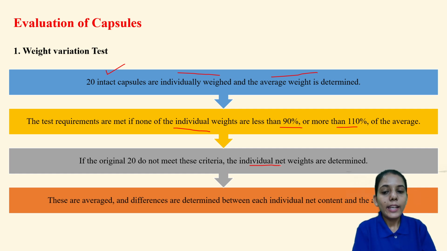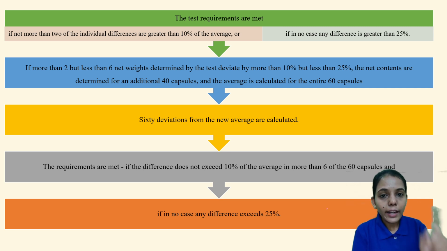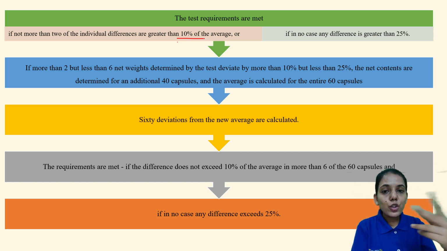Then again these are averaged, and the difference is determined between the individual weight and the average weight. The conditions are met if not more than two of the individual differences are greater than 10% of the average, but not greater than 25%.